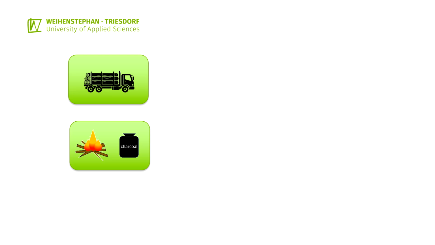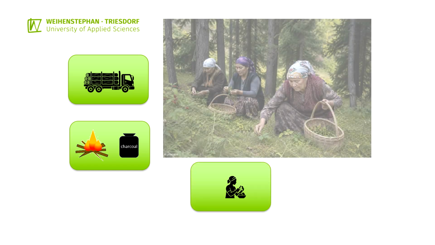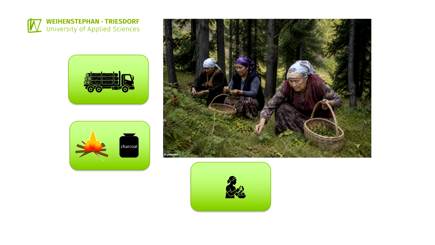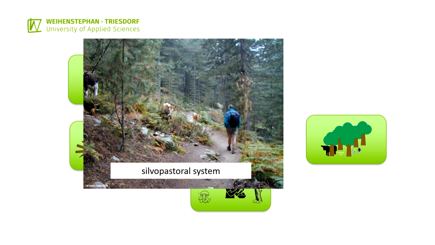This includes, in addition to timber and charcoal, other tree products such as branches and cones. The third category is the collection of products produced by trees and forest areas. This includes, for example, herbs, mushrooms, nuts, and resins. The fourth category is the use as forest pasture. Production systems that combine animal husbandry with forest areas are referred to as silvopastoral systems.